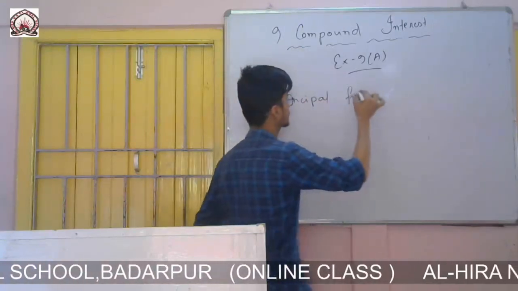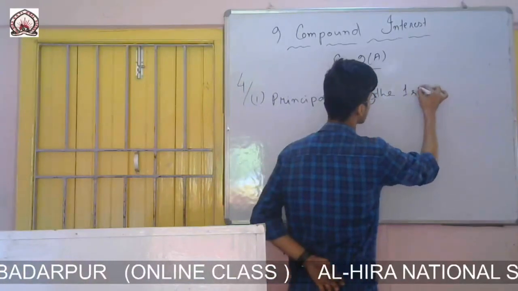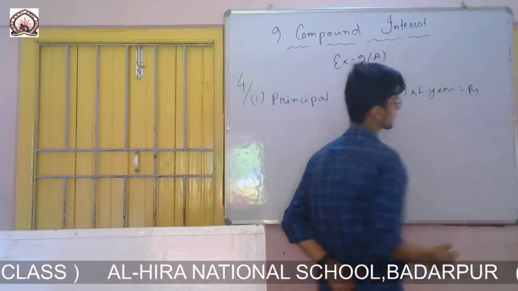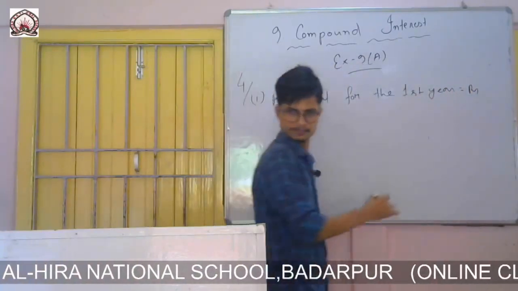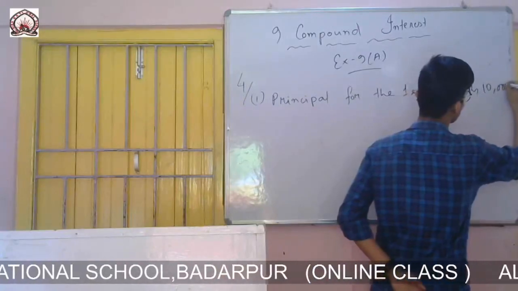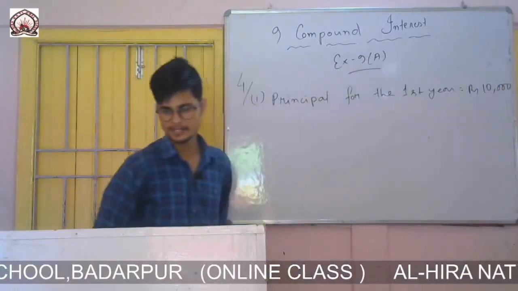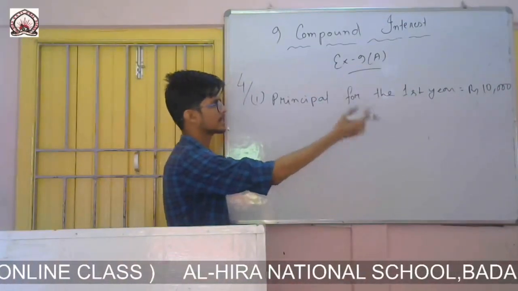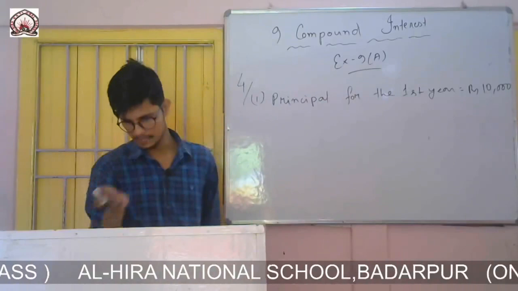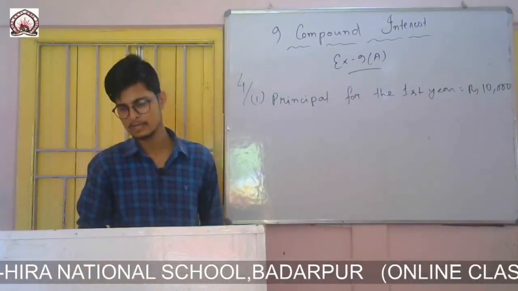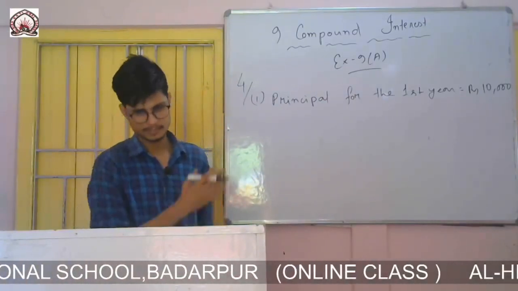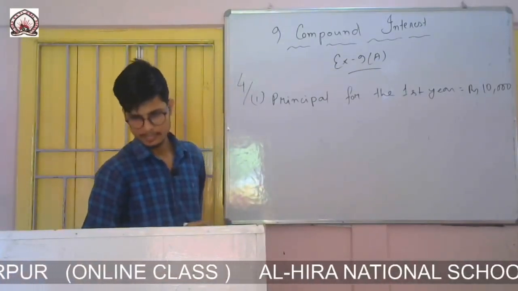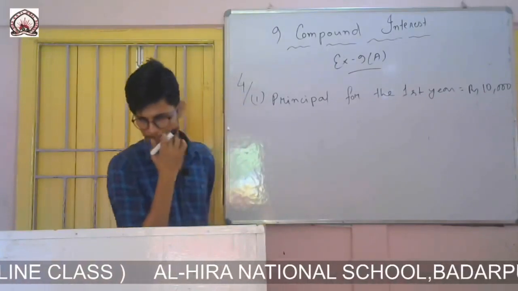Principal for the first year is given rupees 10,000. Directly first of all you can write principal, then rate, and then you can do it. But see Roman number 2, there you have to calculate for second year also. So let it be like this.